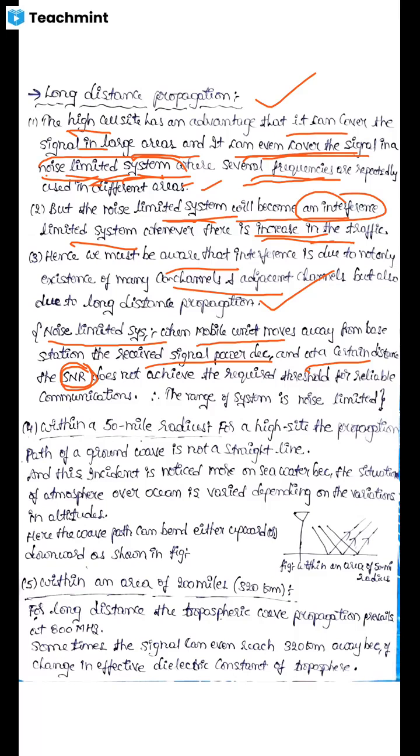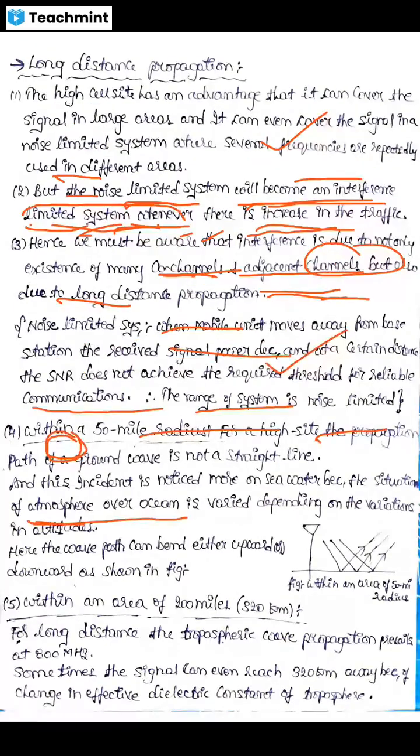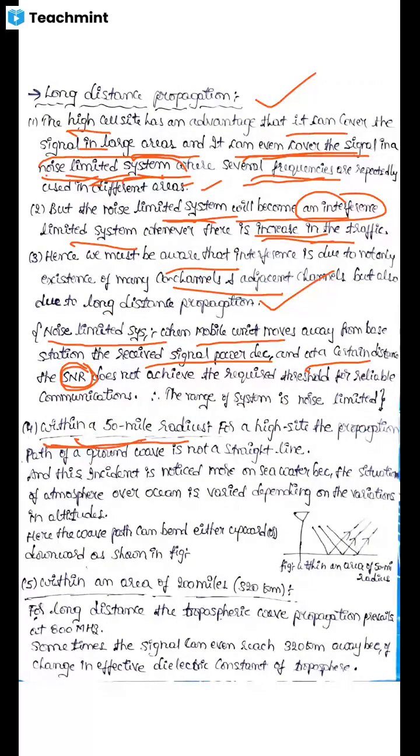Now, in long distance propagation, we will study two cases. The first case is within a 50-mile radius. If we consider within a 50-mile radius, we will study how the signal is propagating.